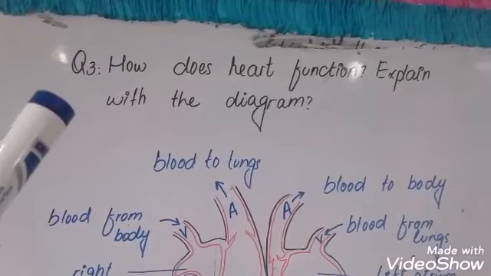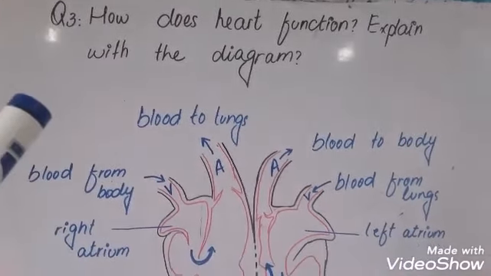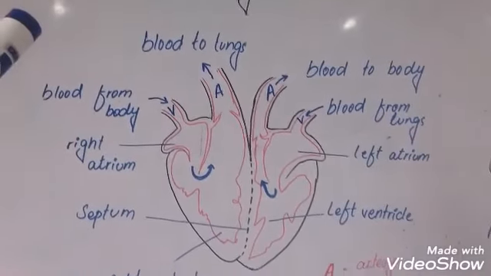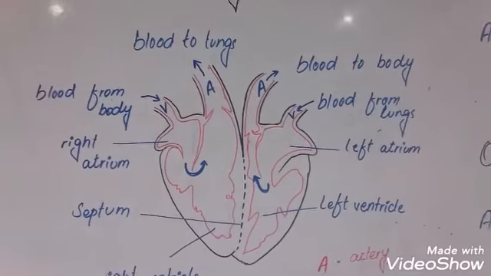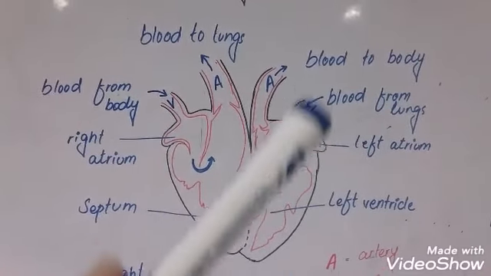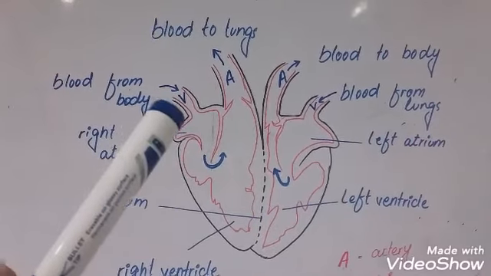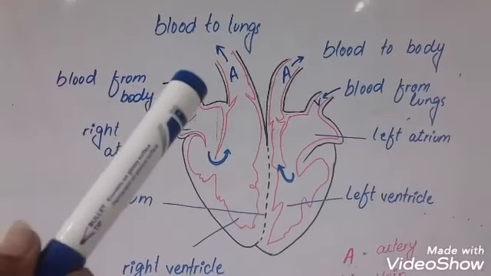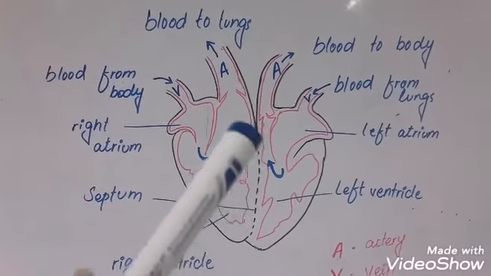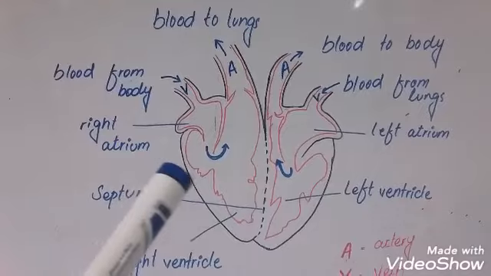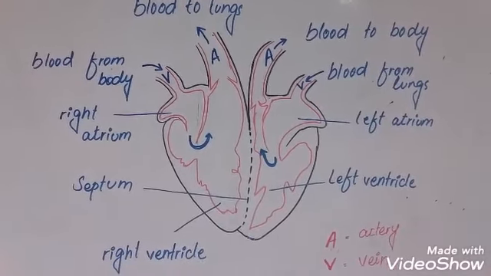Question number 3. How does heart function? Explain with the diagram. Now students, look at this diagram. You have to make it or draw it in your notebooks. This is the transport system of blood in the heart. V stands for vein. A means artery. This is the septum inside the heart that separates the two chambers of the heart.